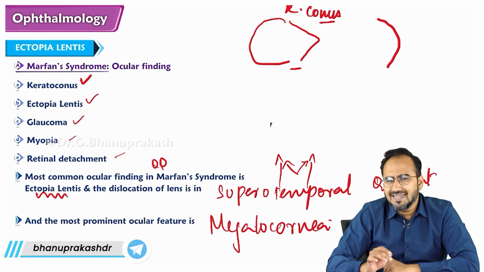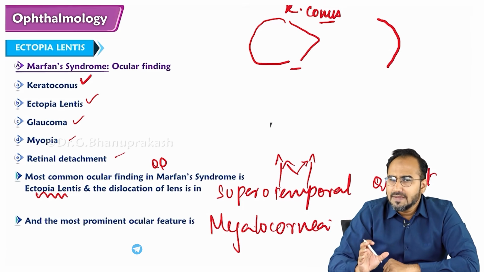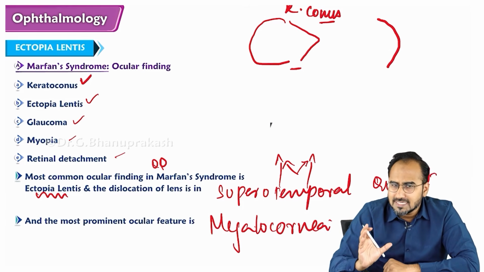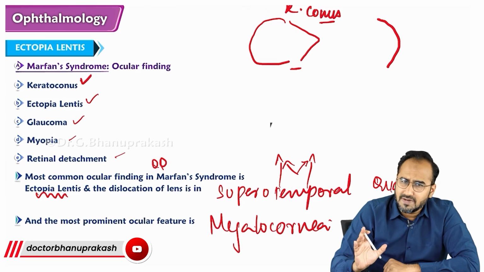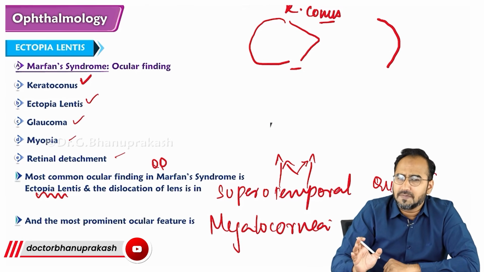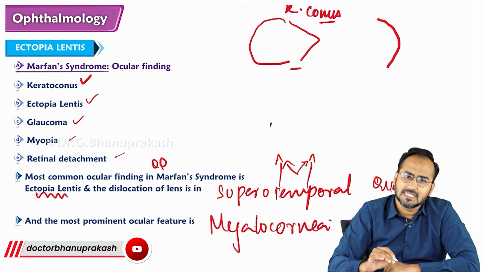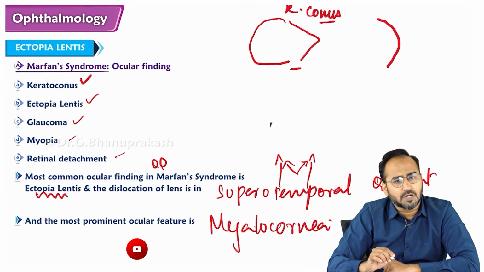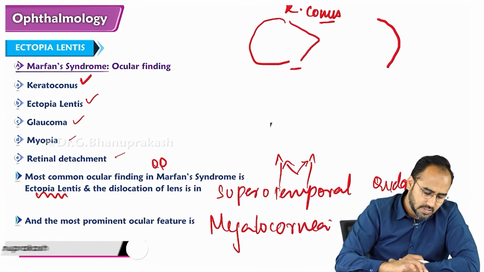Megalocornea. So basically, a Marfan syndrome patient has ectopia lentis. His eyeball is large, due to that he might develop myopia. He might also develop retinal detachment. He is at risk of developing glaucoma, right? But the most important ocular feature is ectopia lentis, where the lens is dislocated in the superotemporal quadrant, whereas the most prominent feature of Marfan's is megalocornea.